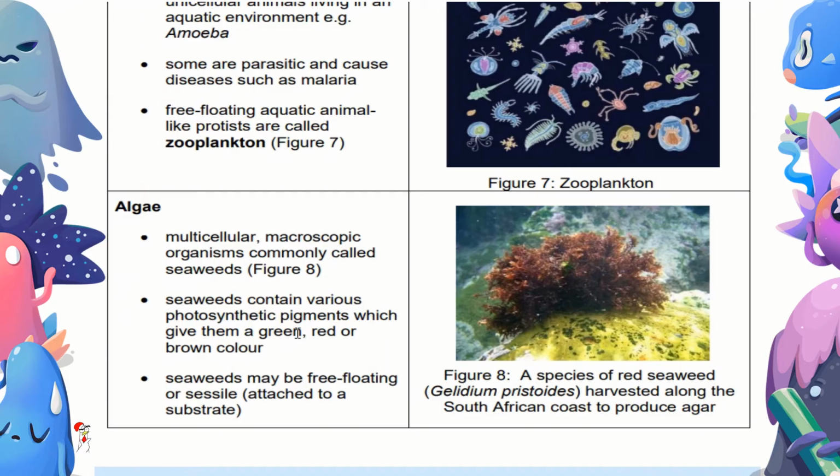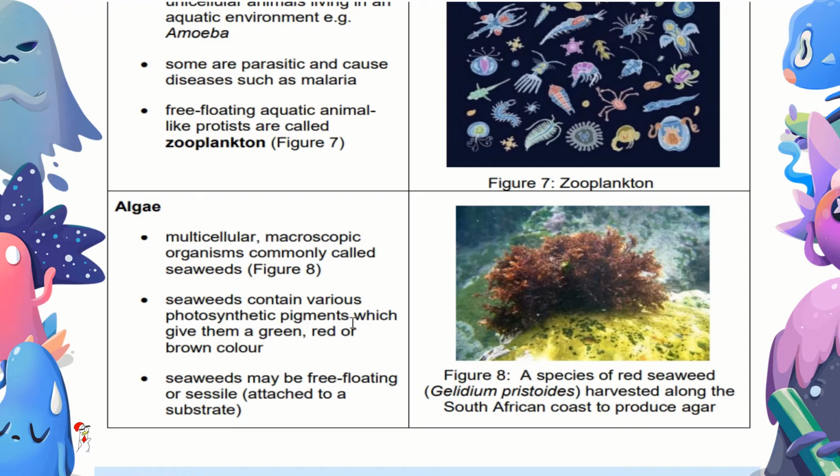There's algae. Multicellular, macroscopic organisms commonly called seaweed. This is red seaweed. You get green as well, I think. I've only seen green.